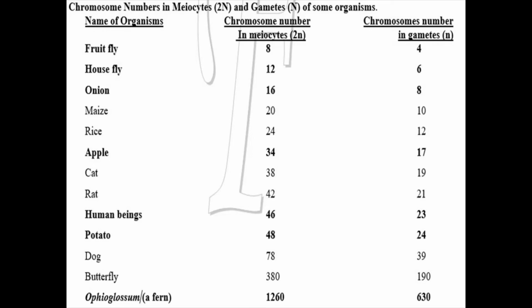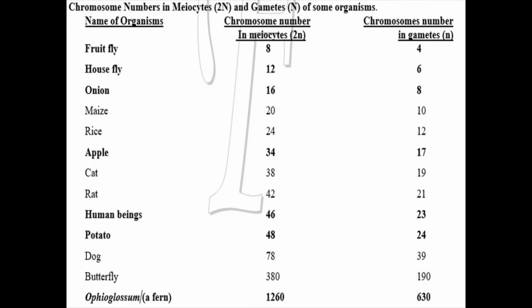Yeah, 46. Human beings, all of you know this number is 46. Afterwards comes potato, 48. Oh, I think everybody loves to have आलू का परोंठा हो या आलू पूरी हो. So बहुत क्लोज है हमारे इसका क्रोमोसोम नंबर. That's why I think our favorite is that. क्या? Human beings is 46 and potato chromosome number is 48.